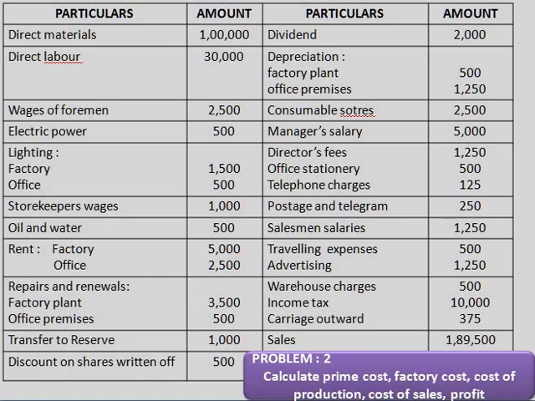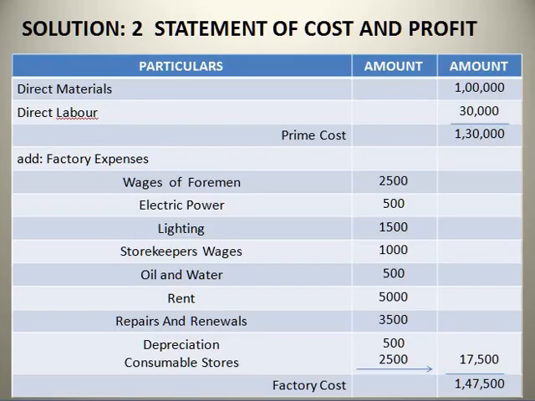Next, finally, they are given the total sale value. This total sale value is 1,89,500. So, we will move on to the cost sheet. How you should prepare a cost sheet. You should write the heading statement of cost and profit. There are 3 columns: particulars, inner column, and for the outer column, amount in rupees.